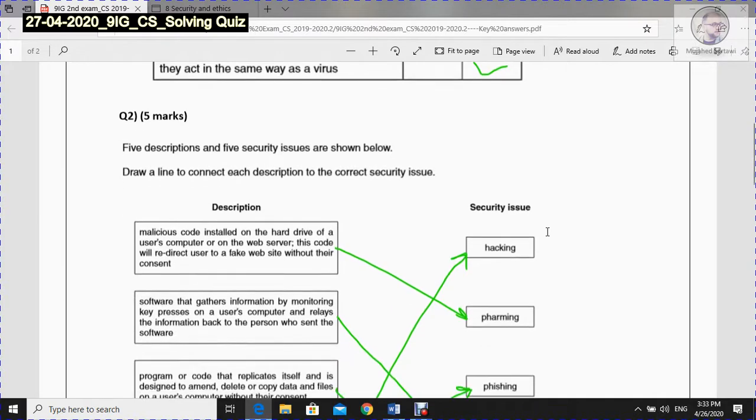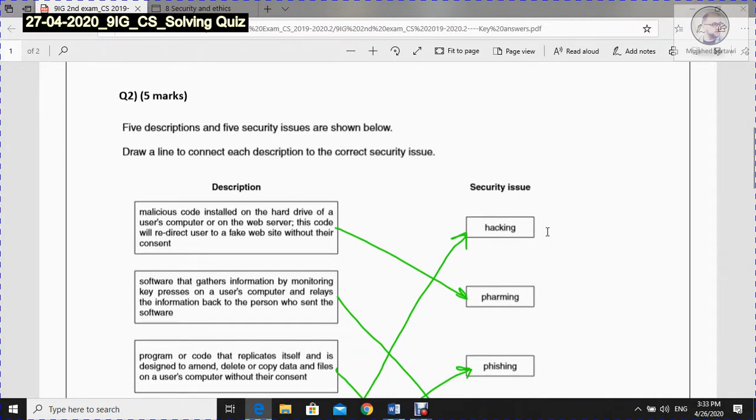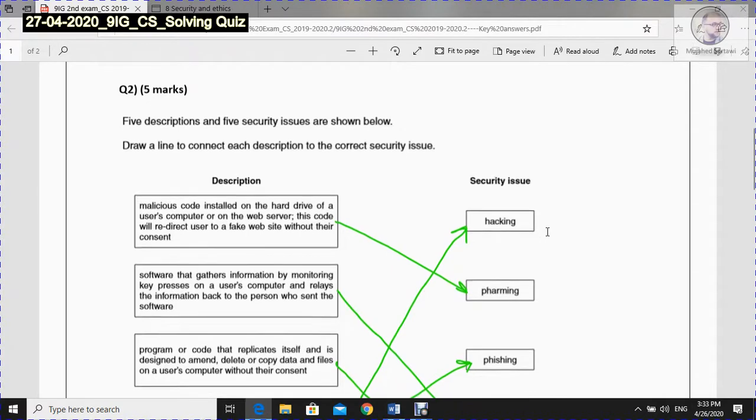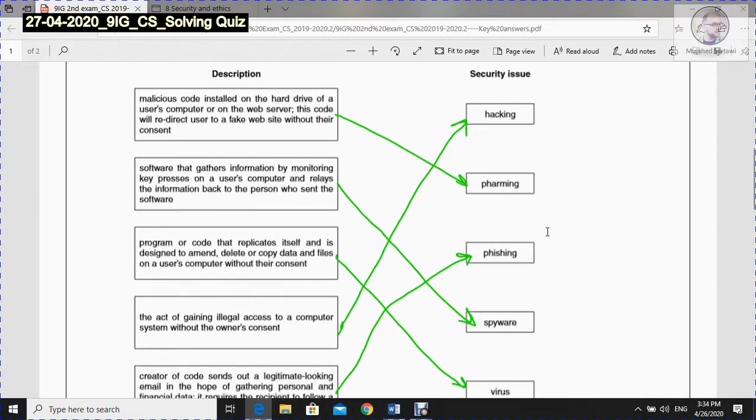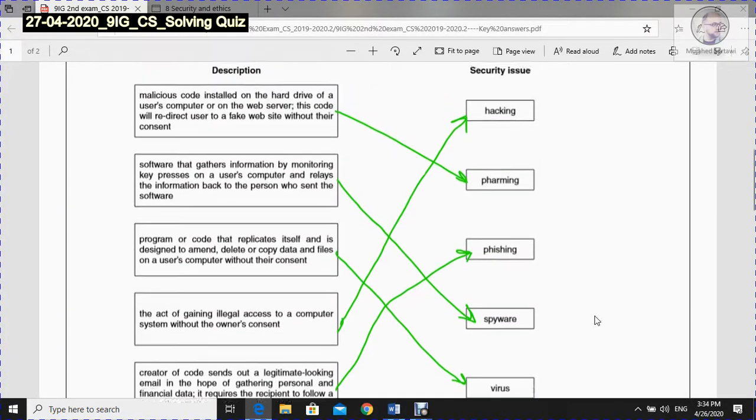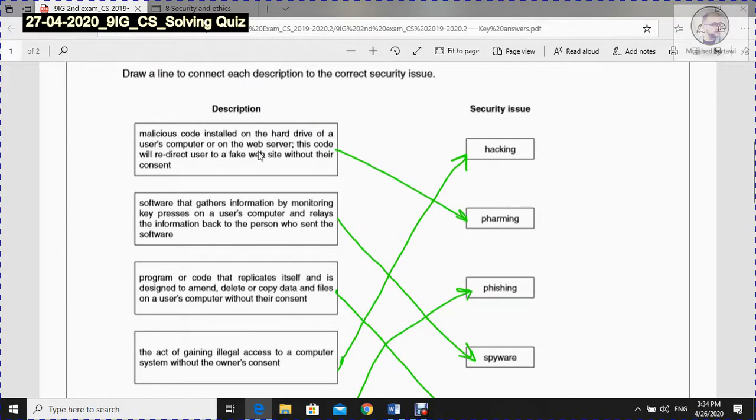Let's go to question number two. 5 descriptions and 5 security issues are shown below. Draw a line to connect each description to the correct security issue. Hacking, farming, phishing, spyware, and virus. Let's go to the first one in the list here.